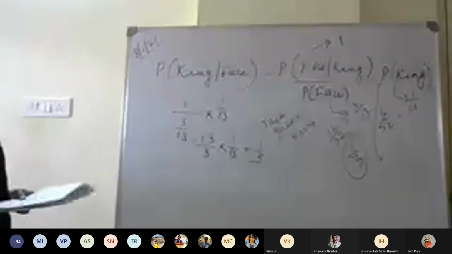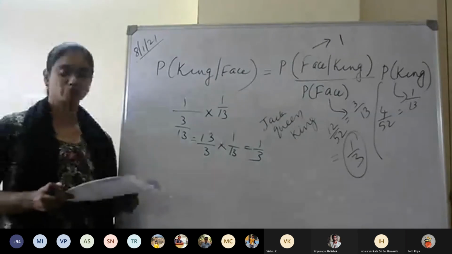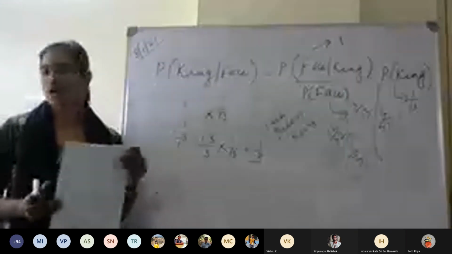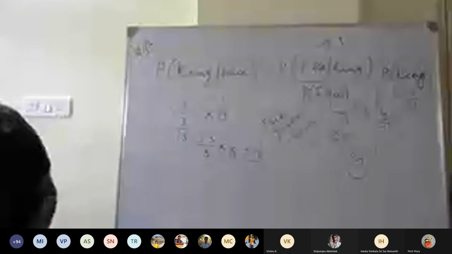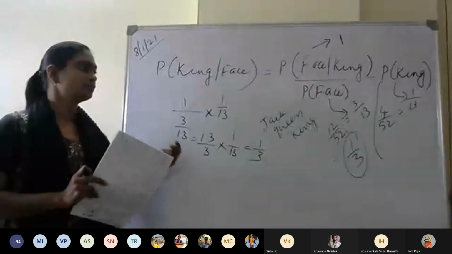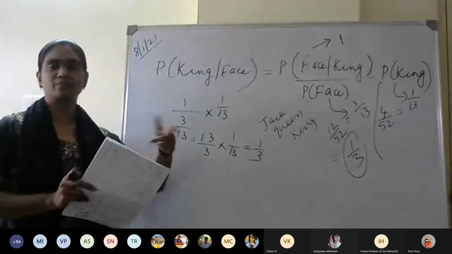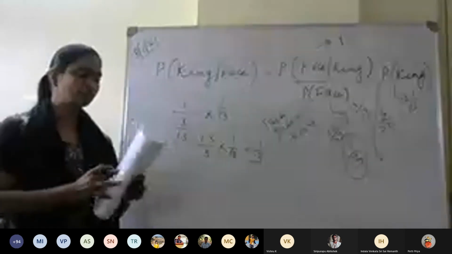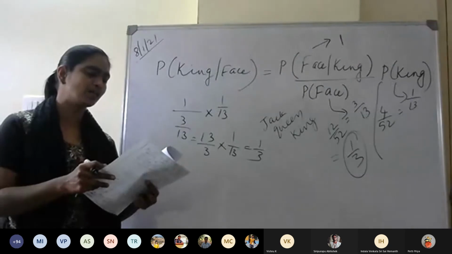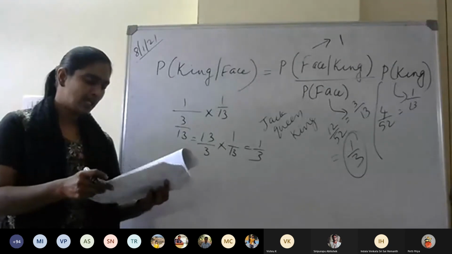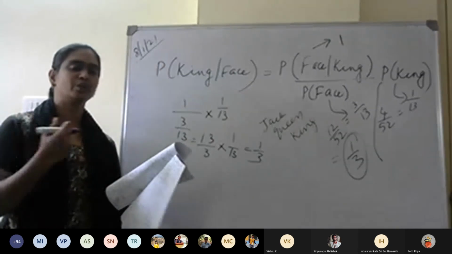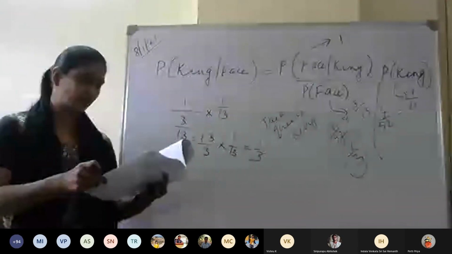Okay. So this is how the Bayes theorem works. So I will give you 2 exercise problems to solve. You can take it as homework. And in the meanwhile, I will continue for 10 more minutes. We will do the total probability also. Just one problem we will take and solve for the total probability. I will give the problem, and while solving it, I will explain what the total probability is.